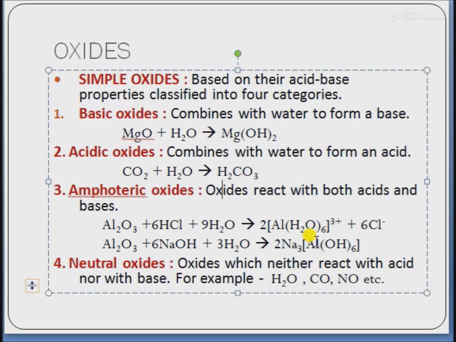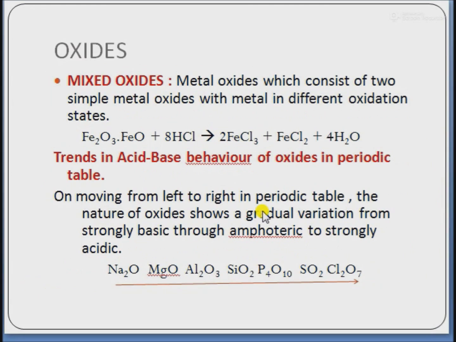Next is neutral oxides. These are oxides which neither react with acid nor with base. For example, H2O, N2O, NO, CO, etc. Next, mixed oxides. Metal oxides which consist of two simple metal oxides with the metal in different oxidation states are called mixed oxides. These mixed oxides show the properties of both the metal oxides simultaneously.